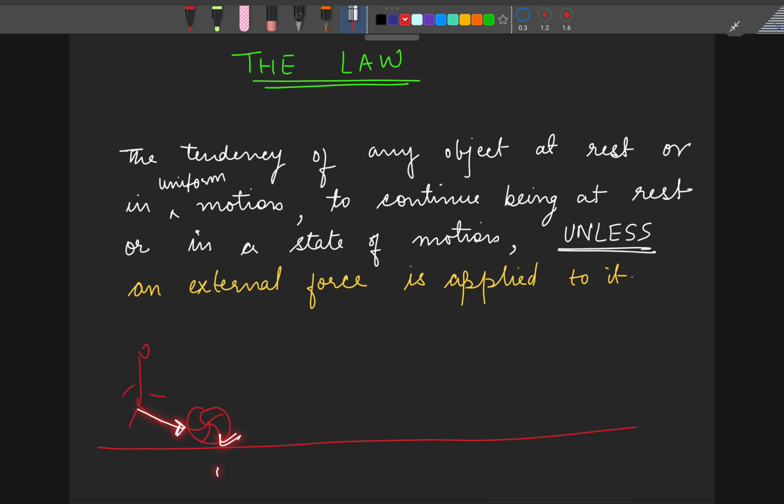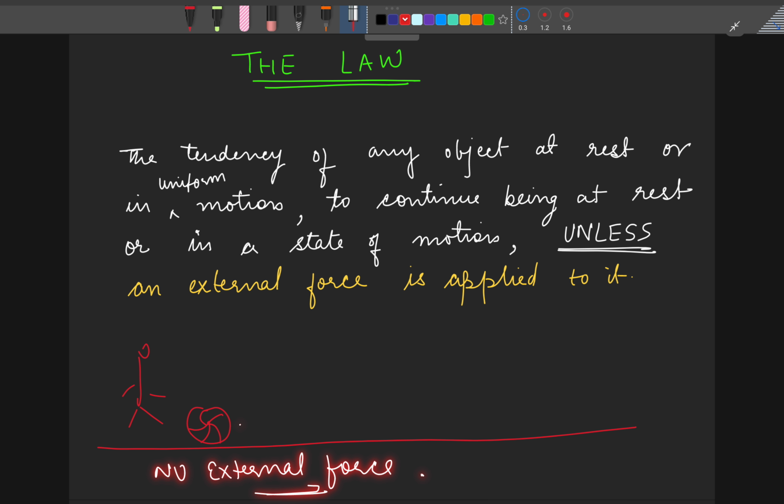Can you think of any scenario by which this ball can move? And I'm saying, please don't think of those extraordinary situations where it's super windy and the wind will move the ball. No, even when the wind moves the ball, the wind is applying external pressure. Remember, I'm saying when no external pressure is getting applied on the ball, no external force is being applied on the ball. Can you think of a scenario where this ball will start rolling or start moving on its own?